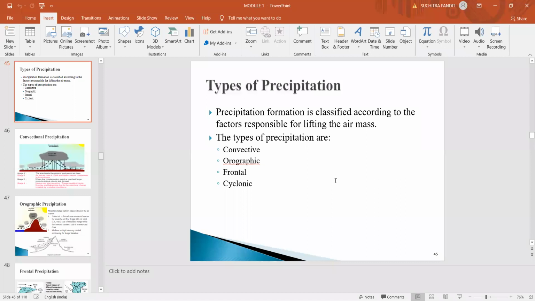On the other hand, in warm frontal precipitation, the warm air pushes away the cold air mass, and the resulting precipitation is called warm frontal precipitation. The intensity of the precipitation is not that high, but it covers a very large area. So this is the third type of precipitation.